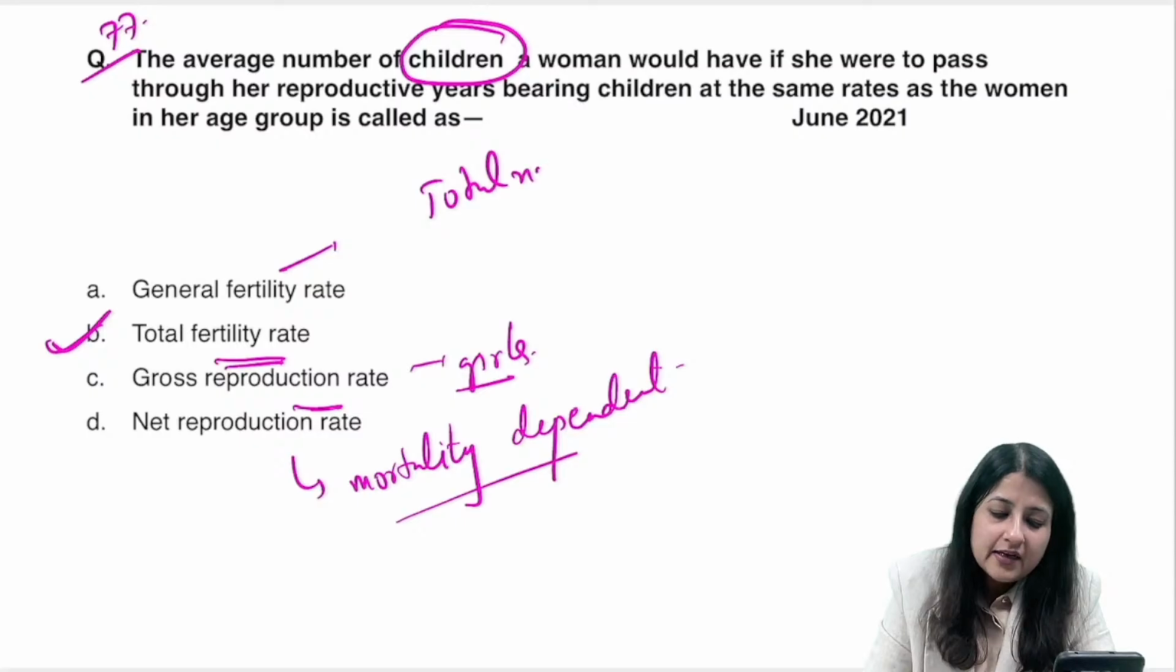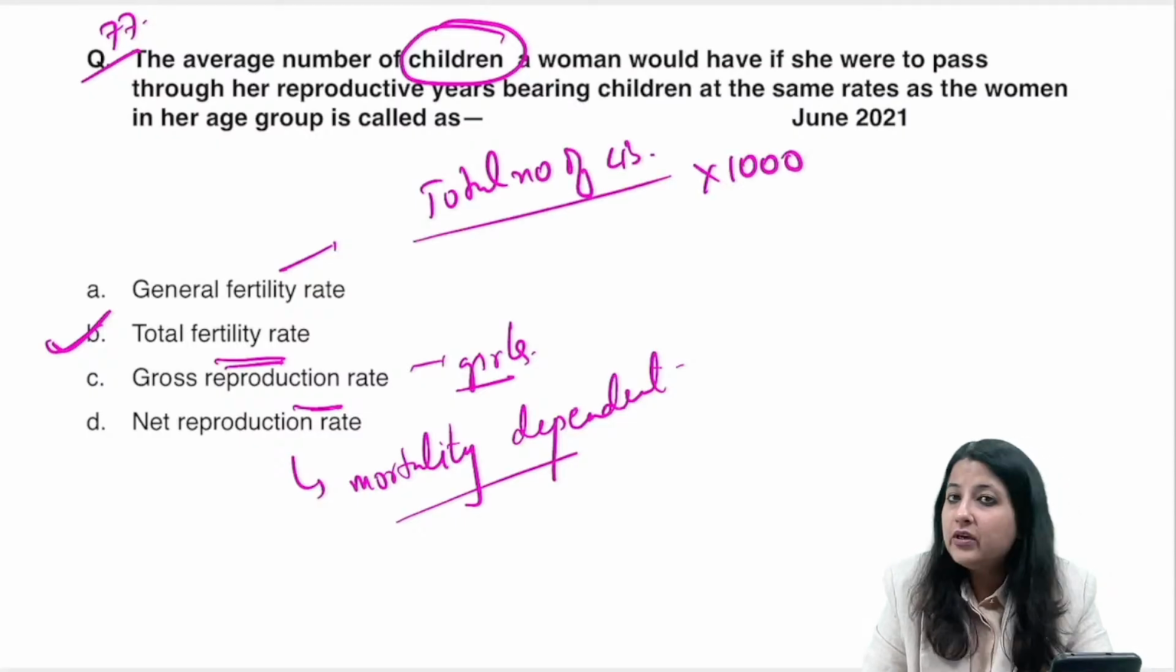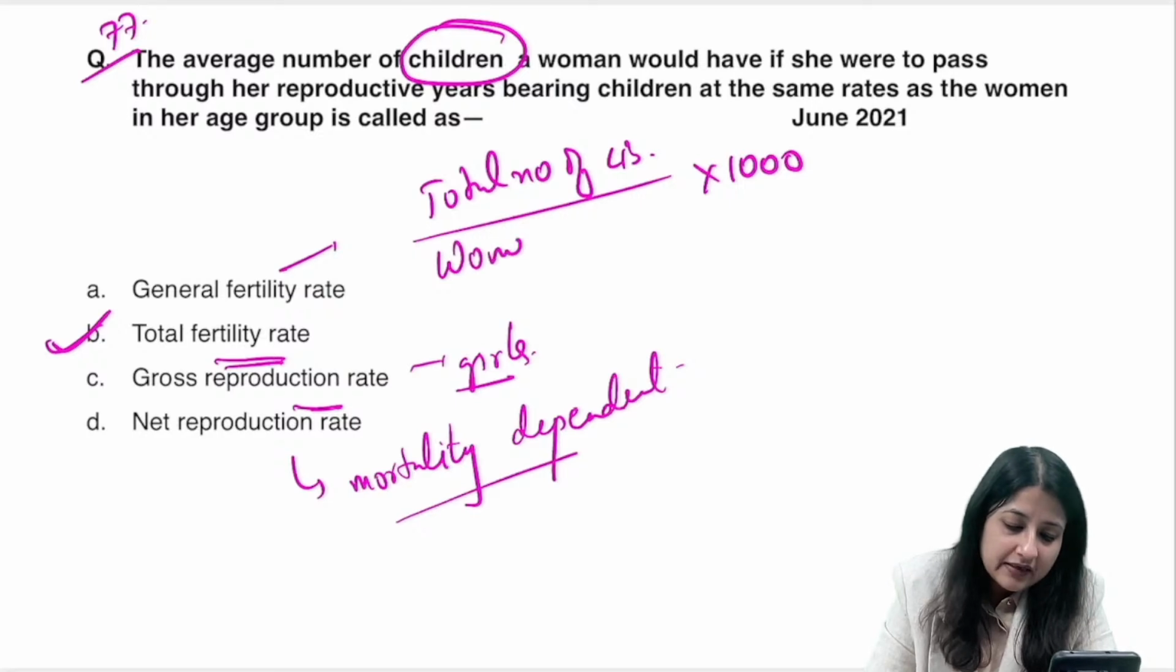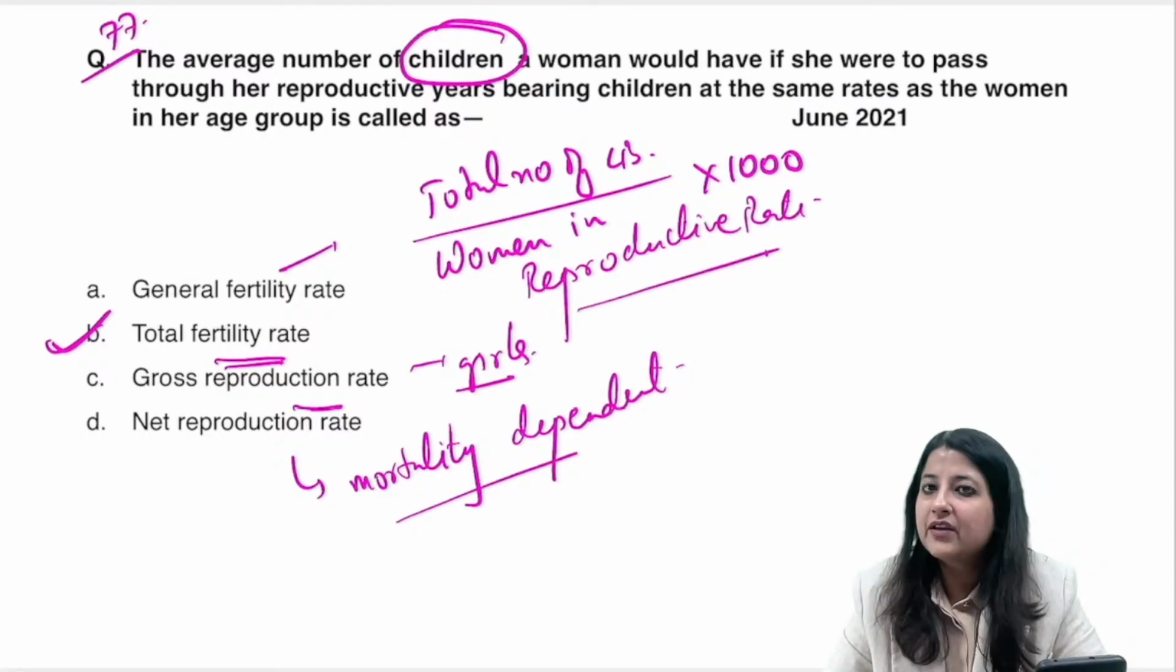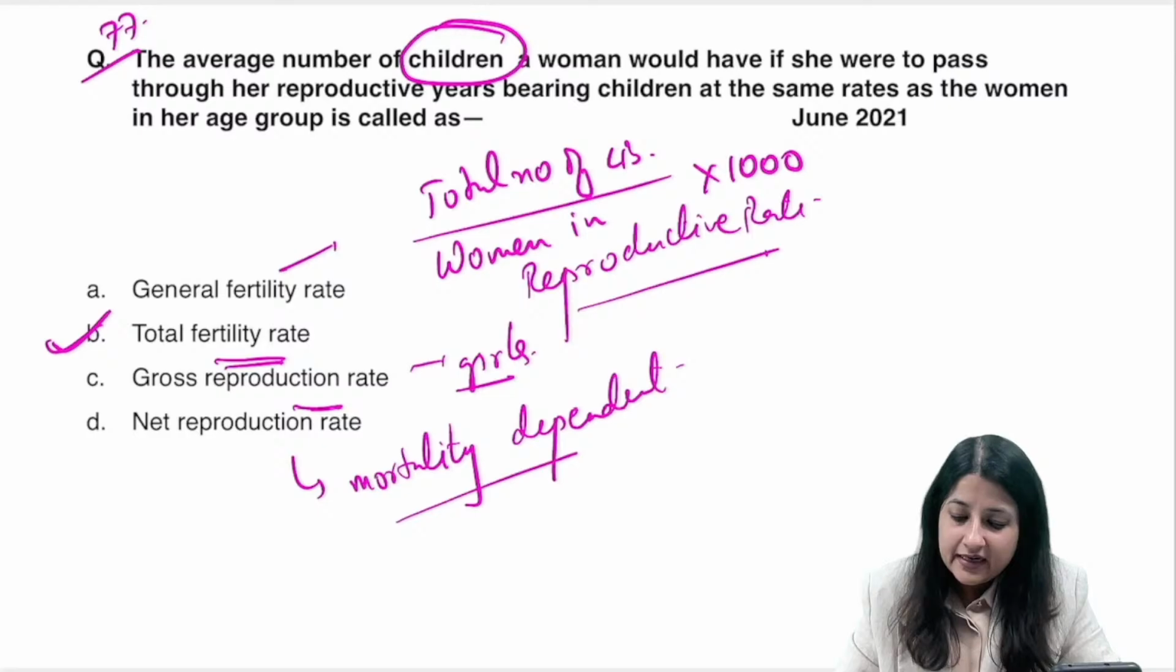It is nothing but total number of live births per thousand, not mid-year population, but women in reproductive age group. Okay, women in reproductive age group. General fertility rate is total number of live births per thousand women in reproductive age group. Okay. All right. Next question.